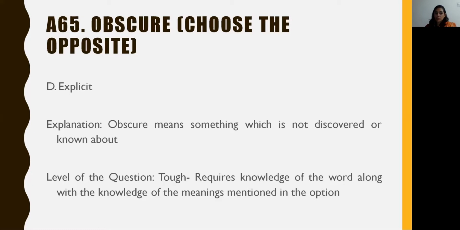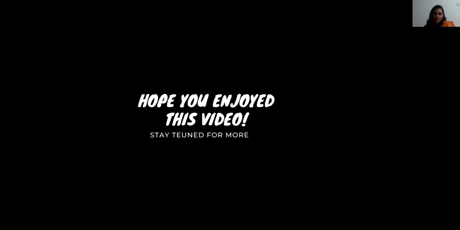Obscure means something which is hidden or not discovered or not known about. So the opposite of it would be explicit, that is something which is out there and of which everyone knows. The level of this question can be termed as tough as it requires knowledge of the word along with the knowledge of the meanings mentioned in the options.